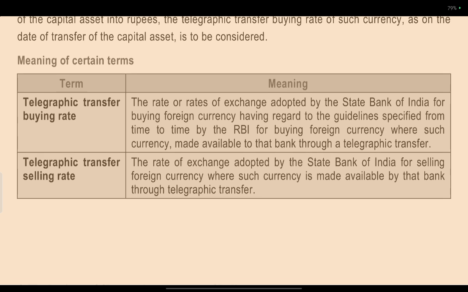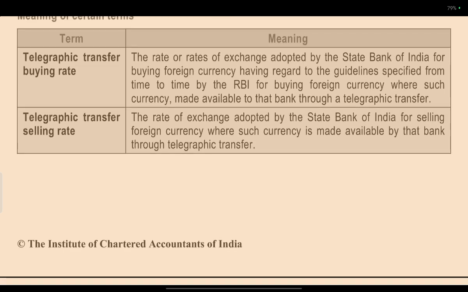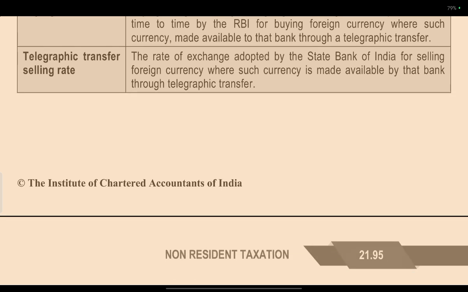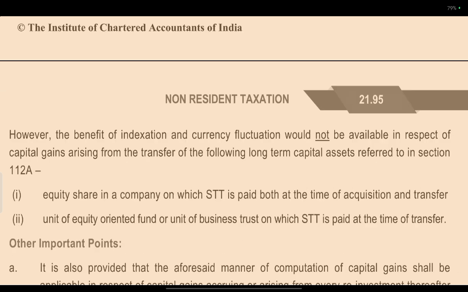The meaning of telegraphic transfer buying rate: the rate of exchange adopted by the SBI, State Bank of India, for buying foreign exchange, having regard to the guidelines specified from time to time by the RBI, where such currency is made available to the bank. Telegraphic transfer selling rate: the rate of exchange adopted by the State Bank of India for selling foreign exchange, where such currency is made available by the bank for telegraphic transfer.